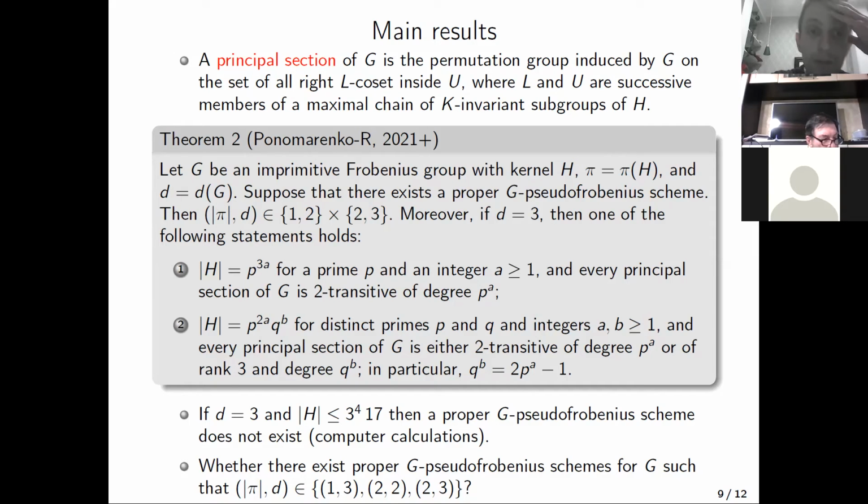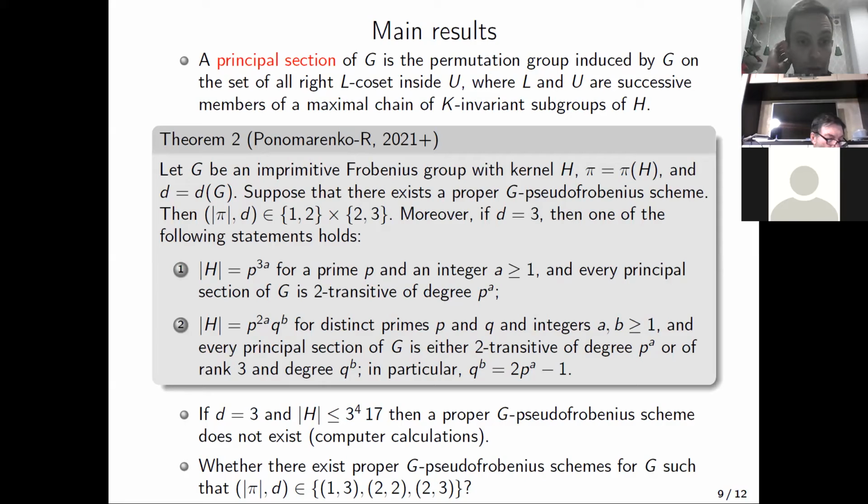Now, the second theorem provides a necessary condition for the existence of proper and primitive pseudo-Frobenius schemes. Let G be an imprimitive Frobenius group with kernel H. Pi is equal to pi of H, and D is equal to D of G. Suppose that there exists a proper G pseudo-Frobenius scheme. Then pi should be equal to 1 or 2, and D should be equal to 2 or 3. Moreover, if D is equal to 3, then one of the following statements holds.